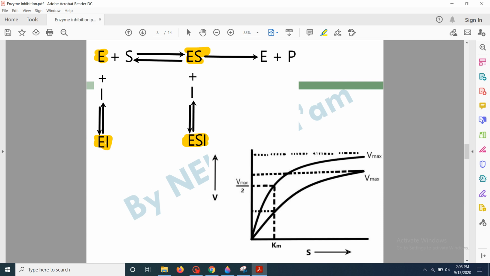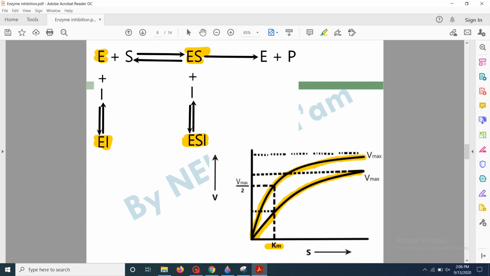You have studied that in competitive inhibition, the inhibitor only binds to the enzyme, while in non-competitive inhibition, the inhibitor can bind either to the enzyme or the enzyme substrate complex. So here in this graph, it can be seen that the velocity of a reaction where inhibitor is not used is shown by this curve, while the reaction in which the non-competitive inhibitor is used is this line. So here you can see that there is a difference in the Vmax value of both the reactions, but the Km value is same for both these reactions.